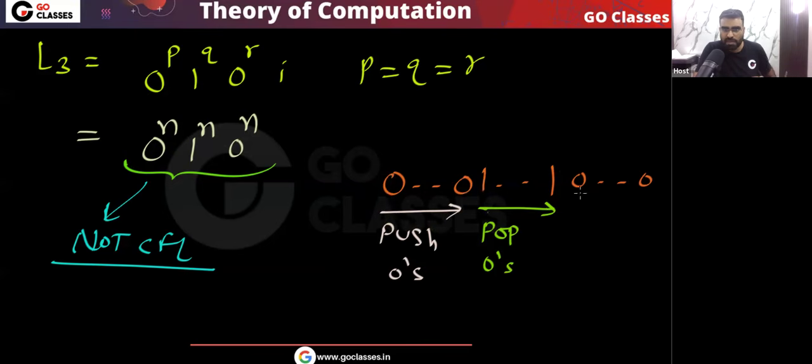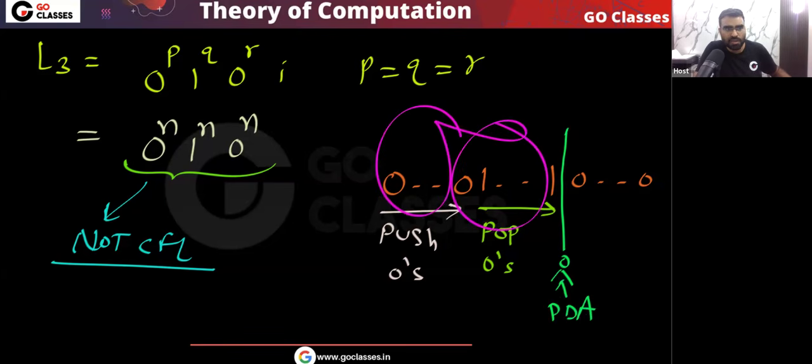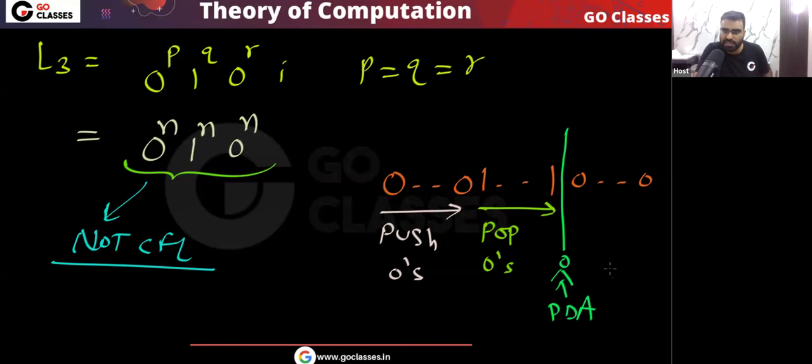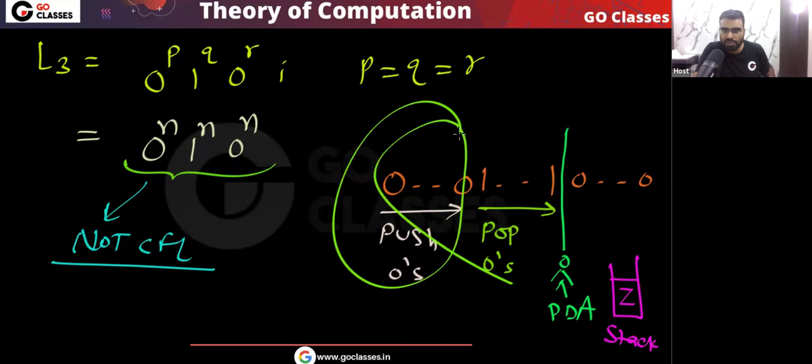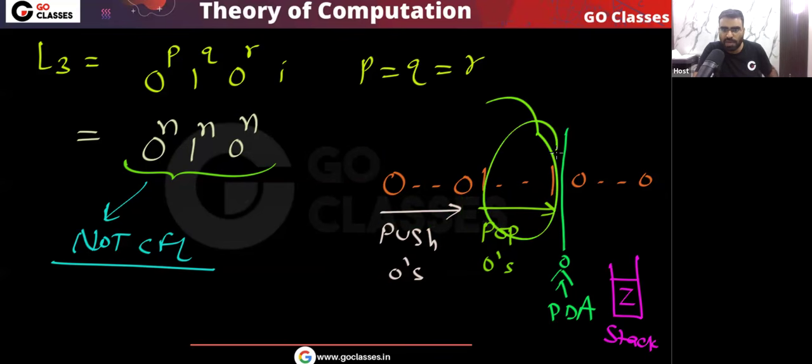But now you notice, after this is over, when your pushdown automaton is standing here, all the zeros are gone, all the ones are gone. When your PDA is standing here, your stack has Z. Yes or no? This is what is there in the stack memory, because with all the zeros we have compared all the ones. Initially we are pushing all the zeros onto the stack, but for every one we are popping a 0.